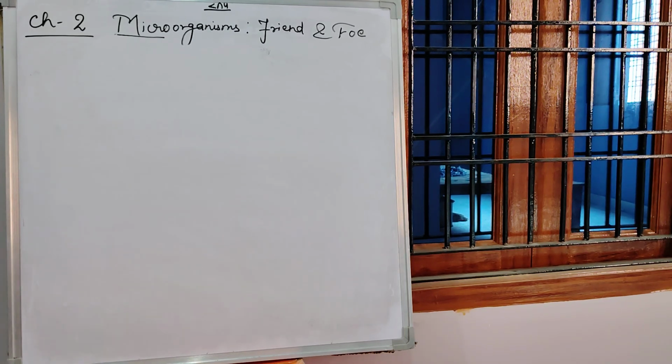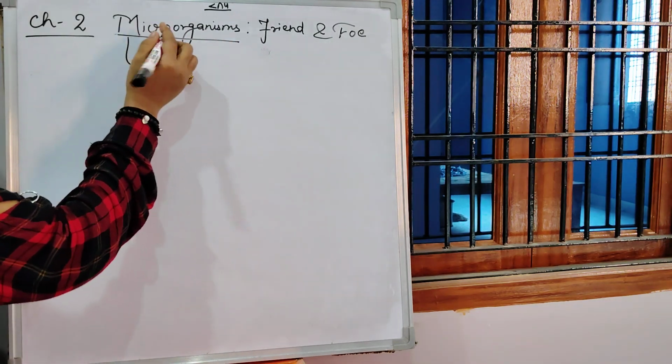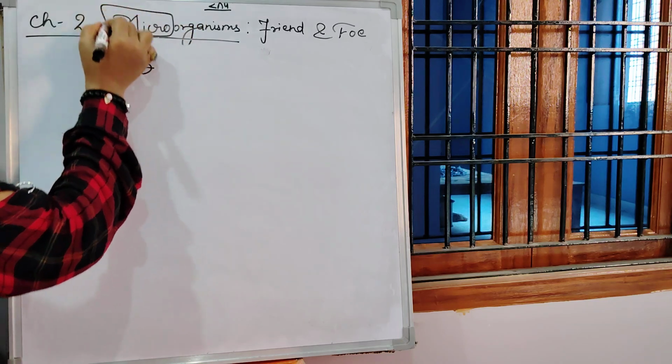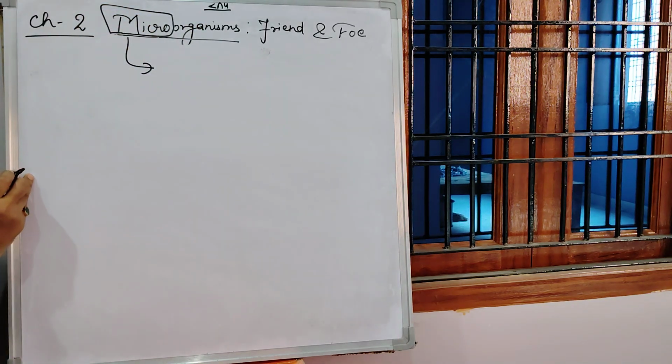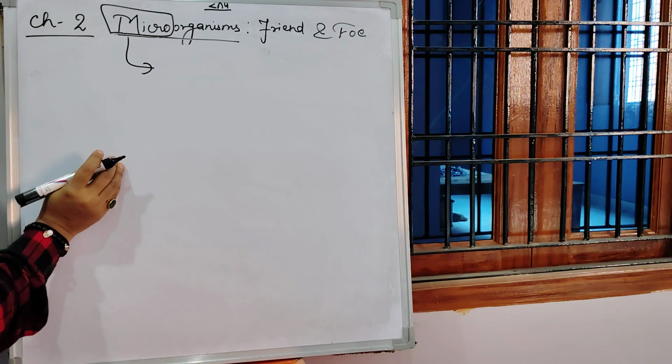This is Ayat Aleen Sheikh and today I'm going to start chapter two of the science subject. The name is Microorganisms: Friend and Foe. So what is a microorganism? As its name suggests, it is something very small in size, and it's an organism, so it's a living thing. So we can say it is something very small and a living organism.